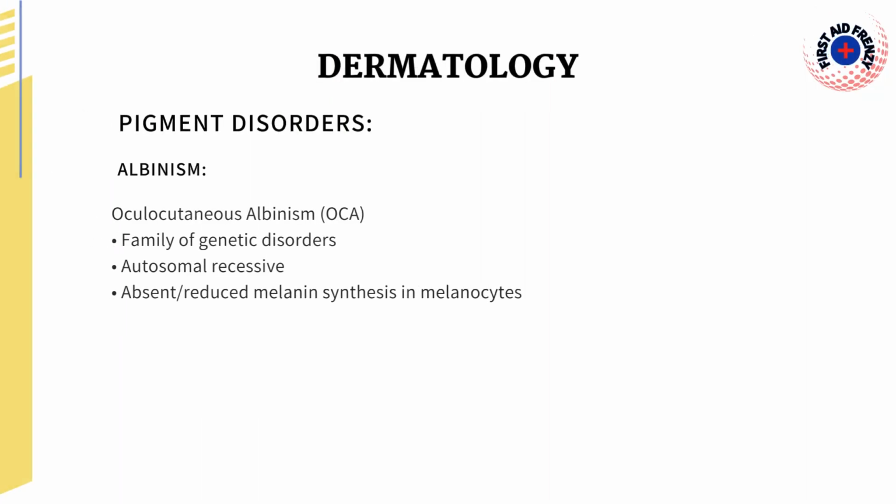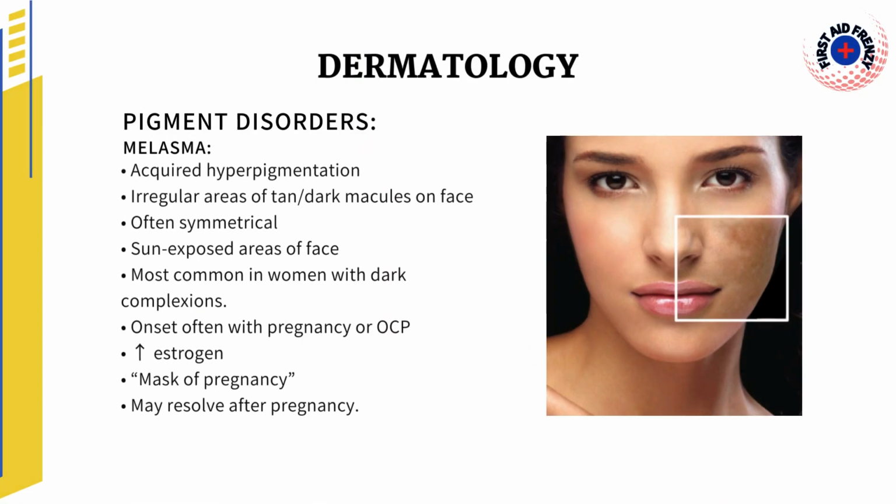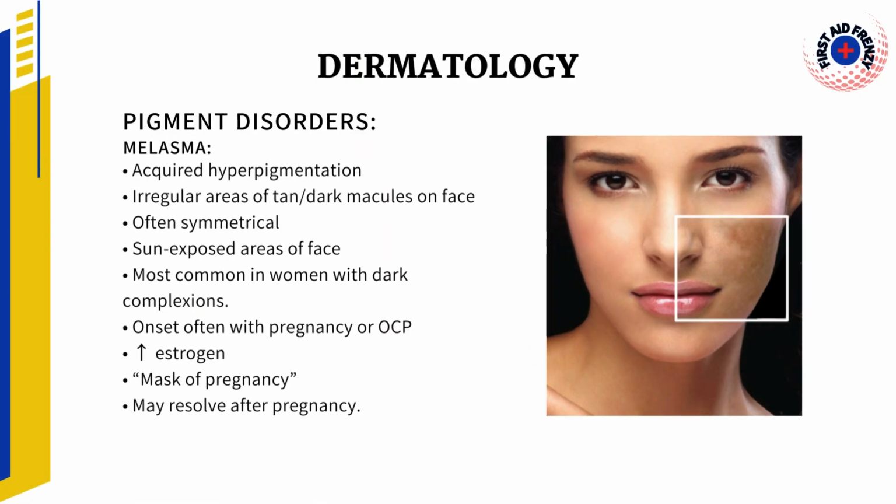Next is the genetic disorder named oculocutaneous albinism. It is an autosomal recessive disorder in which melanin synthesis is reduced or completely absent. The next disorder, melasma, is acquired hyperpigmentation associated with pregnancy, so called the mask of pregnancy. Here it ends.